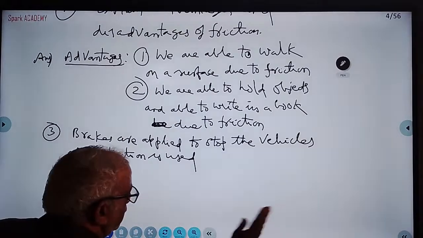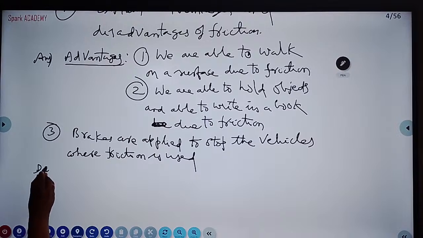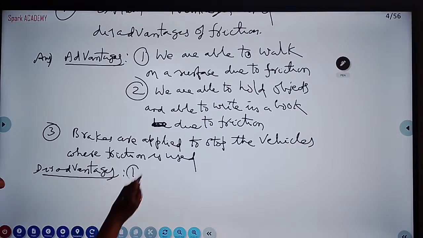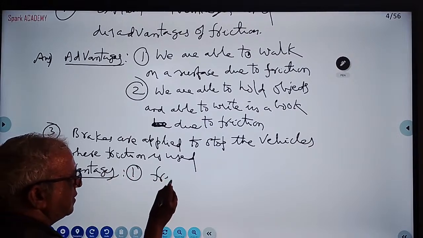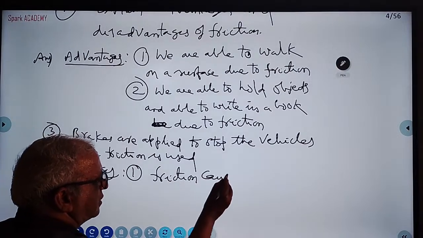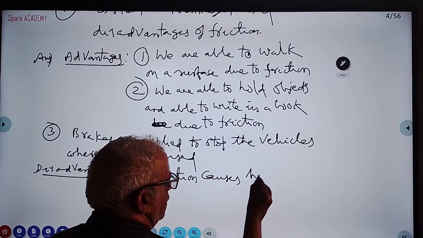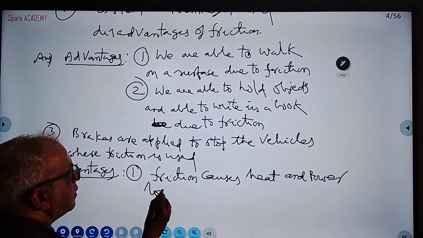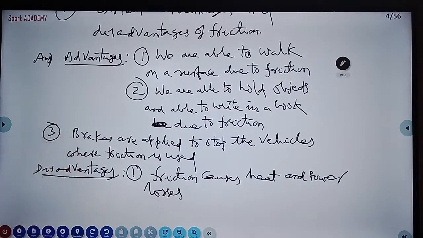We are telling about disadvantages now. Disadvantages are also there. Friction causes heat and power losses. What will happen whenever you are using friction? Due to that, heat is generated. Complete energy you are not able to use because you are running a wheel with the help of a belt, but there is friction. Because of friction between the metal and that belt, it causes heat and power losses.